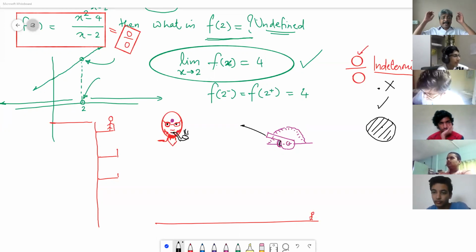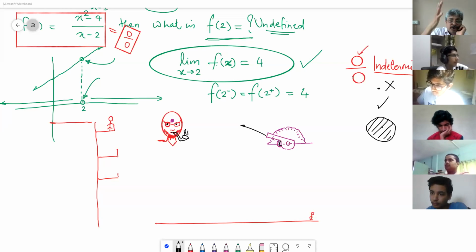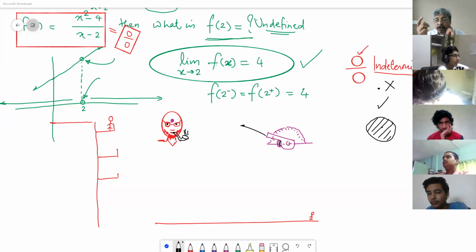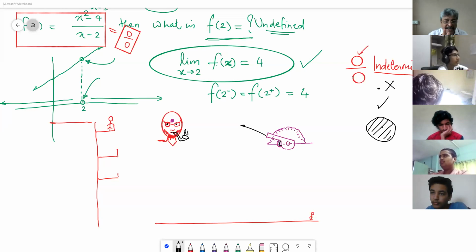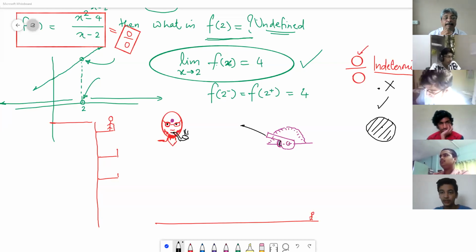Hitting a specific point here is impossible. Getting drilling done at a specific point is impossible. How much are you allowing me to go here and there? 0.1 millimeter, very good. Can I do 0.01 millimeter? Oh, very fine, no problem. But will there be some error? Yes. So that is the first thing in calculus that we need to understand, that we should be ready for compromise. We cannot achieve perfection, and it is a lesson for your life.